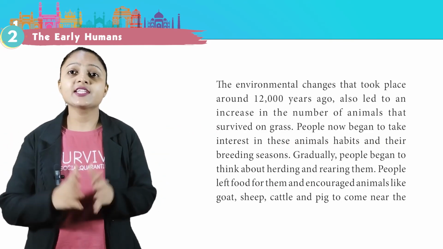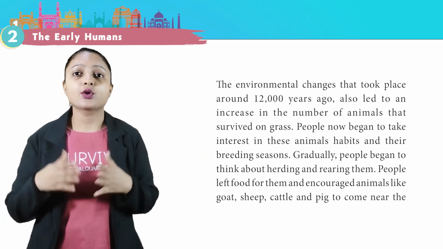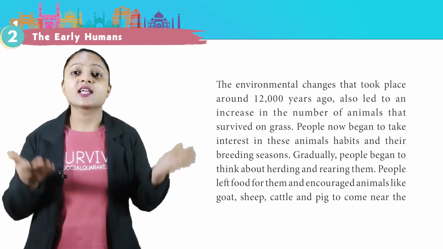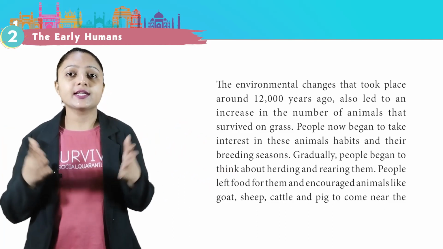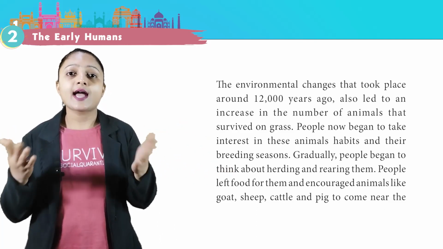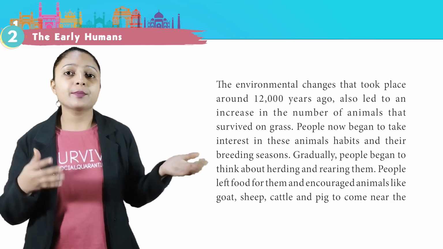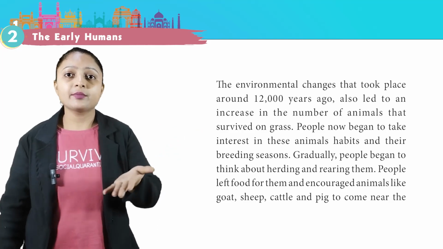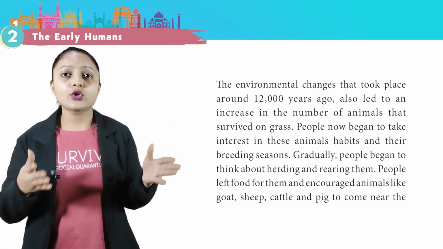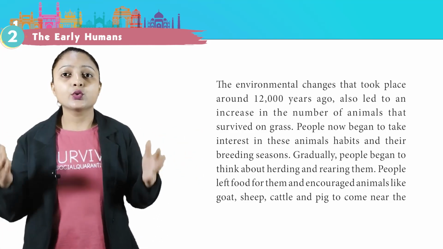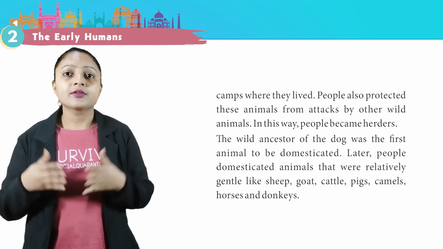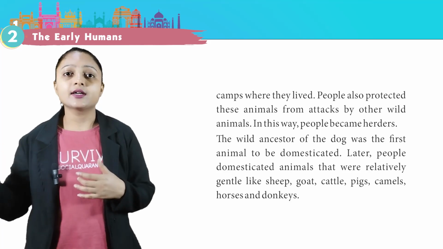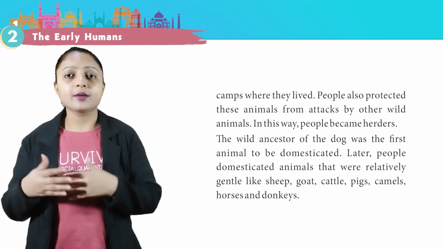The environmental change that took place around 12,000 years ago also led to an increase in the number of animals that survived on grass. People now begin to take interest in these animals' habits and their breeding seasons. Gradually, people began to think about herding and rearing them. People left food for them and encouraged animals like goat, sheep, cattle, and pig to come near the campus where they lived. People also protected these animals from attacks by other wild animals. In this way, people became herders.